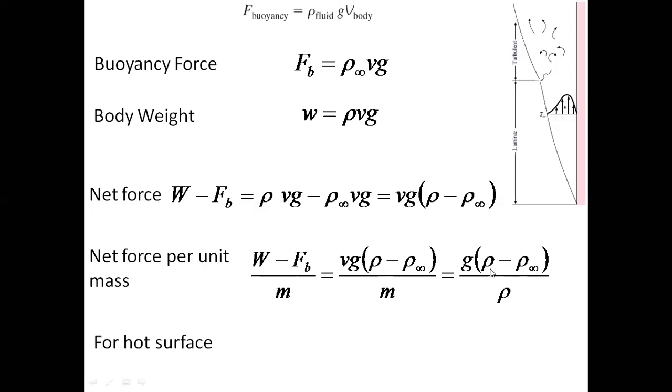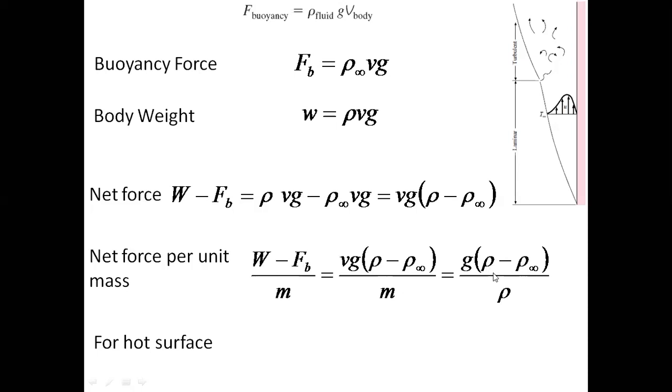So if it is hot, the rho h will be less than rho infinity. We know that hot air will be less dense compared to surrounding air, right? So in that case, what happens? This will be a negative value, right? Negative value means the buoyancy force will be upward, net force will be upwards. Negative value means the gases will move upwards.